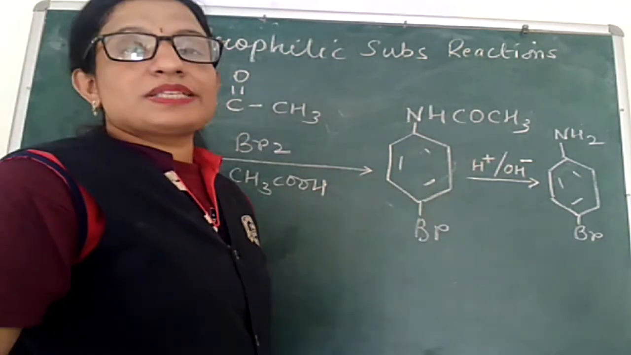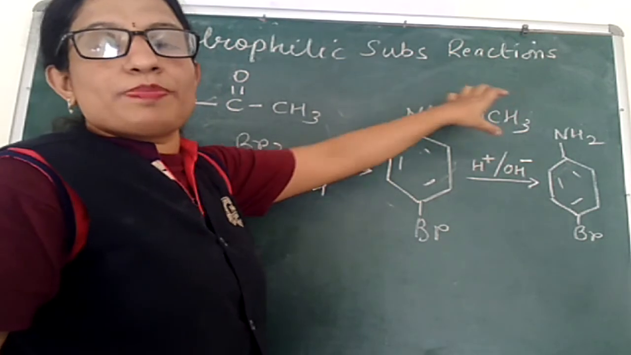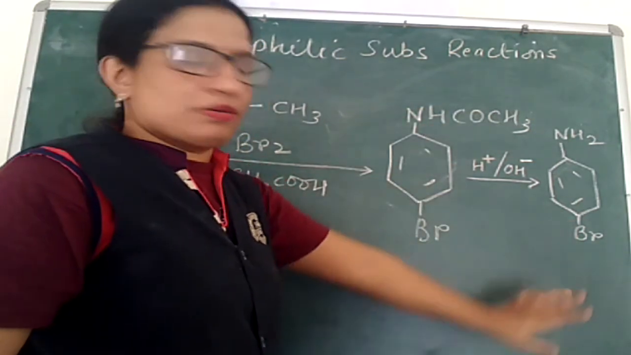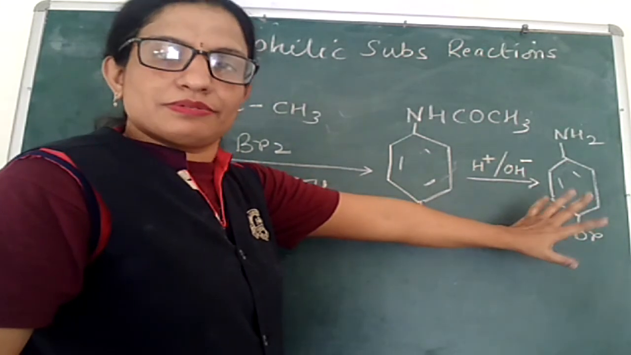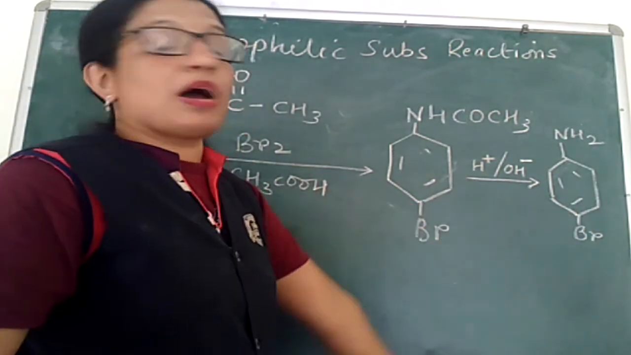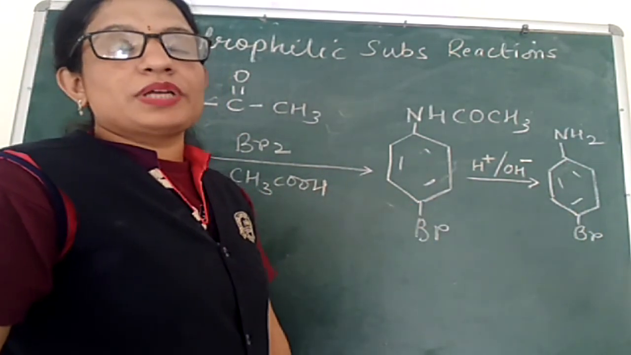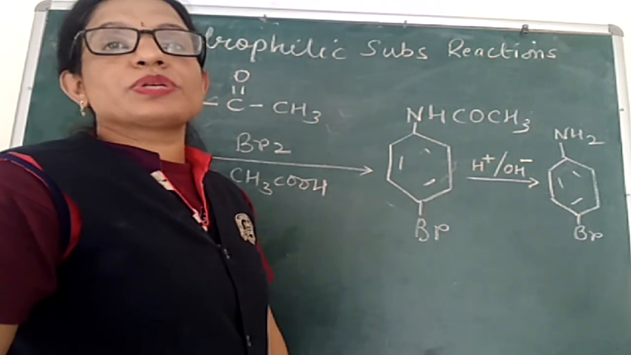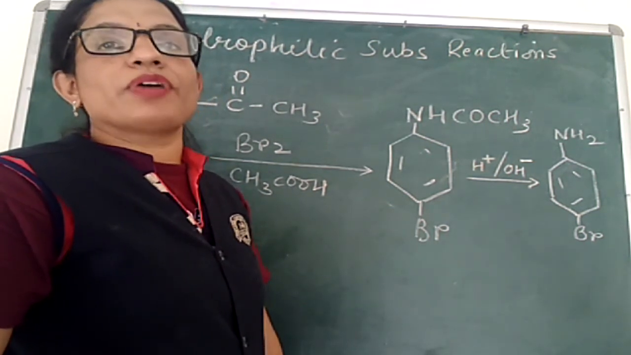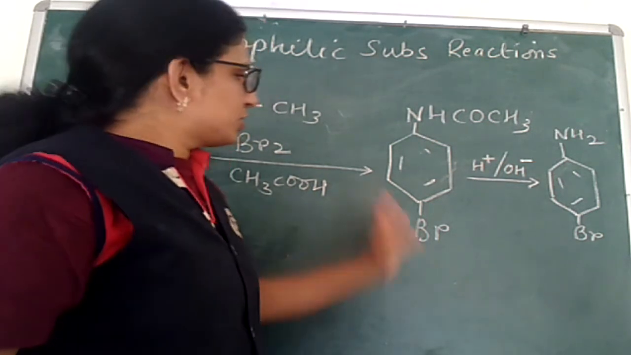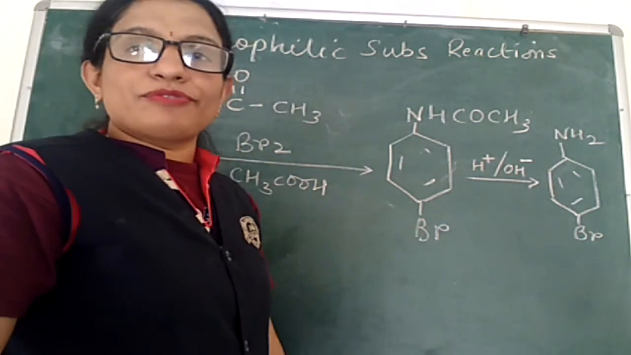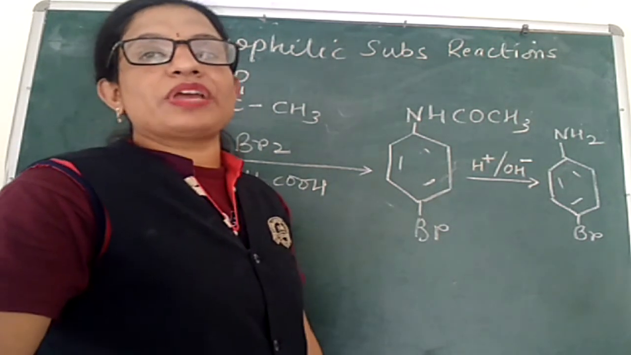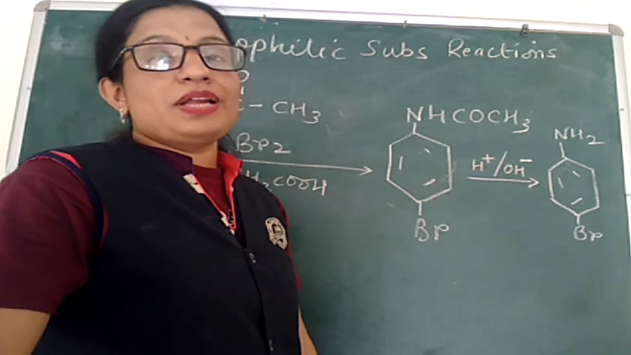After hydrolysis, this NHCOCH3 group will be hydrolyzed back to NH2, and the bromo or any electrophile will be wherever it was. So this is how we have to carry out electrophilic substitution reactions to obtain a mono-substituted derivative of aniline. Now this was for bromination. Now we have to talk about two more electrophilic substitution reactions of aniline, that is nitration and sulfonation.